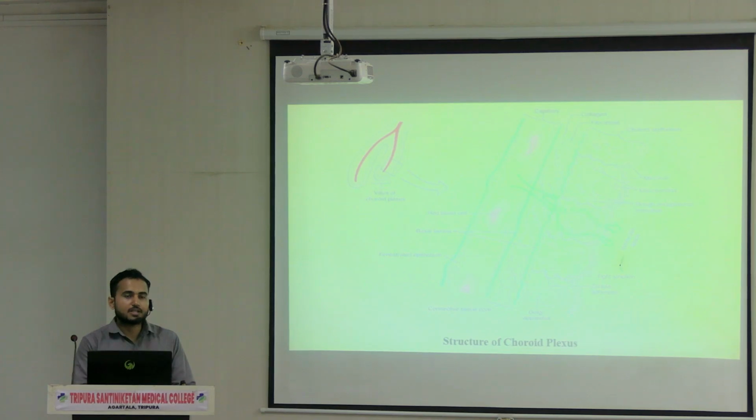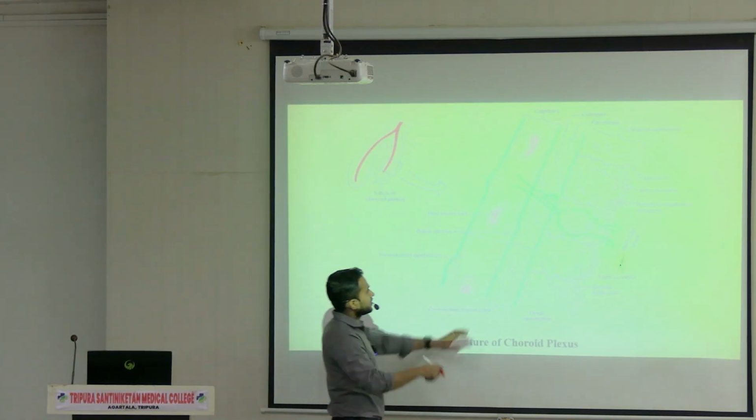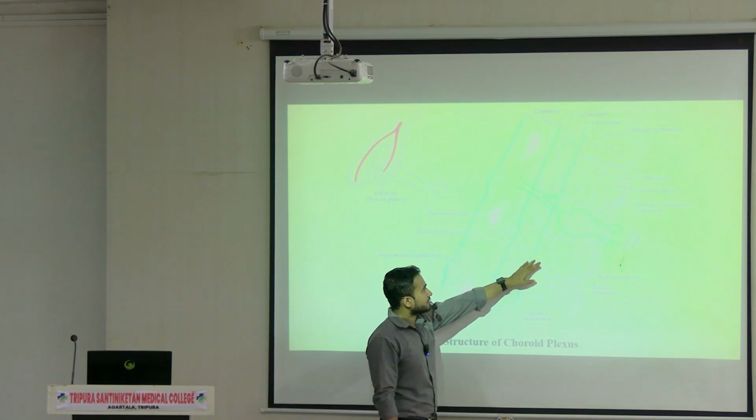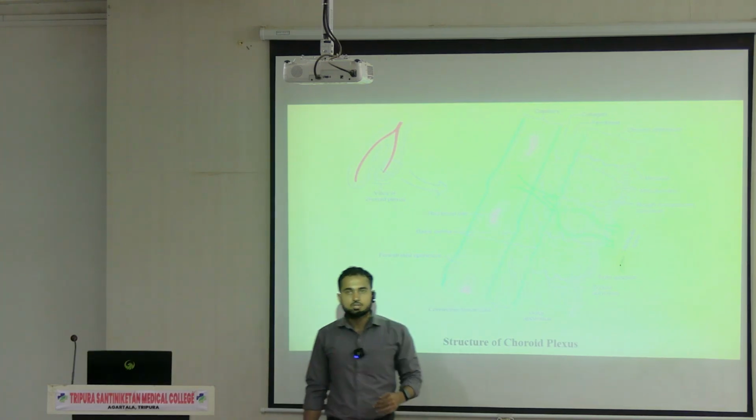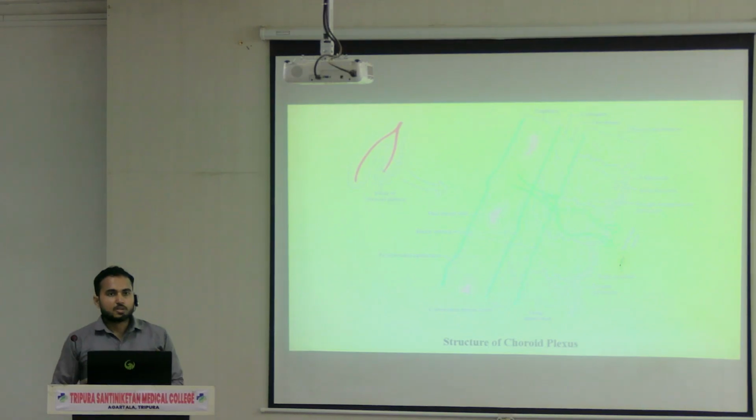Next, in this particular zone, an important structure is formed, that is called the blood CSF barrier. I am talking about this particular part, where the blood CSF barrier is formed. We will be discussing the blood CSF barrier, which is very important.